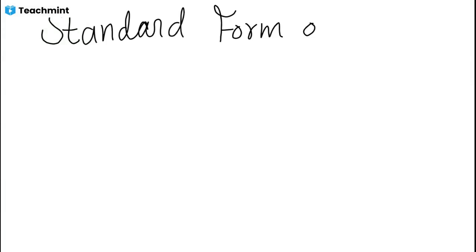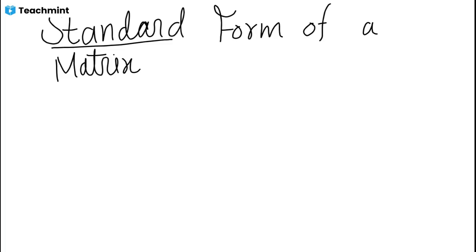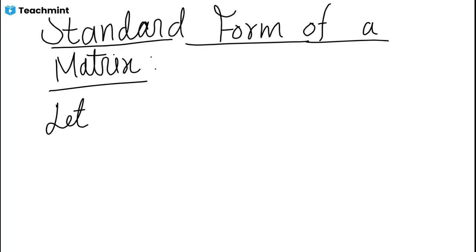Form of a matrix. Let us take matrix A. These are its elements, and we write them in this way.